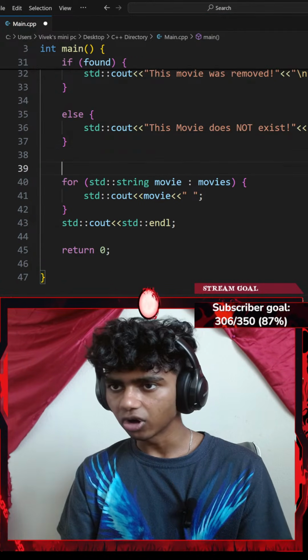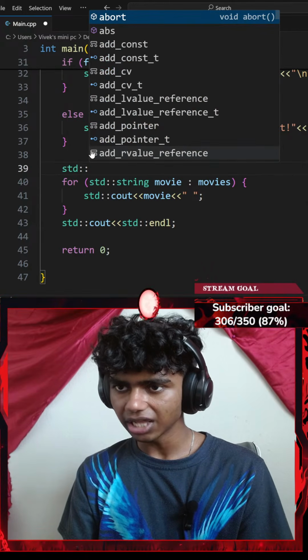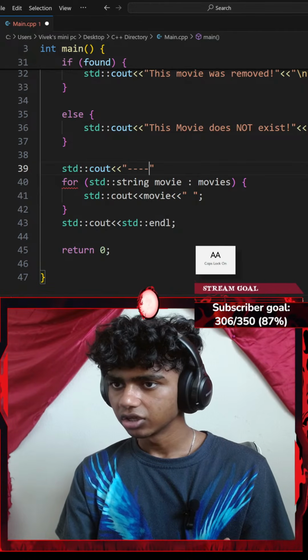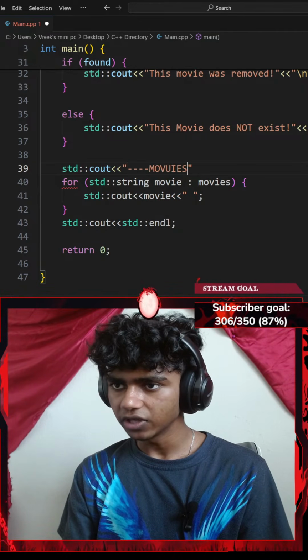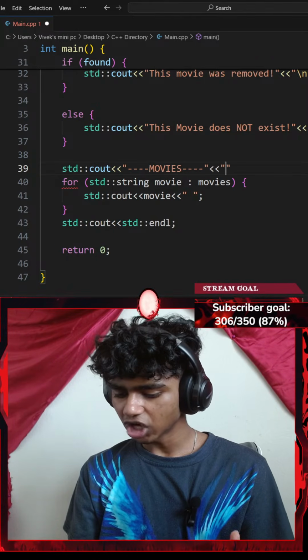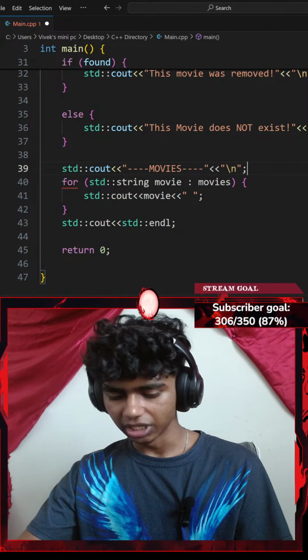Okay, and before my for loop, I could go with a standard console output as well with an insertion operator that says something like maybe 4 hyphens movies with another 4 hyphens and another insertion operator of a new line, ending with a semicolon.